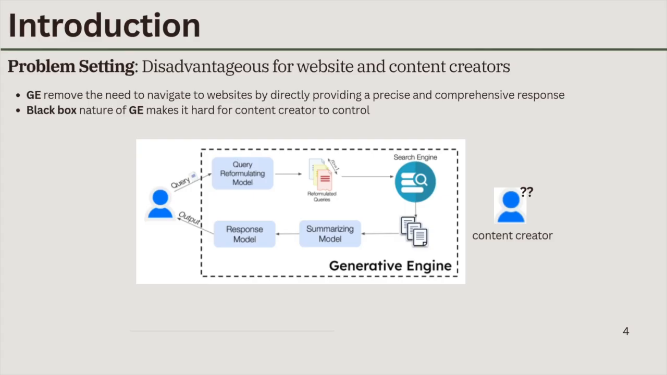The problem comes from the nature of GE. It's great for users, but it poses a problem for website owners and content creators. In traditional search, visibility is tied to ranking, but in GEs, content may be quoted, paraphrased, or summarized, often without clear attribution or visibility. This means high-quality content might contribute to an answer, yet it receives no clicks, no traffic, and no recognition.